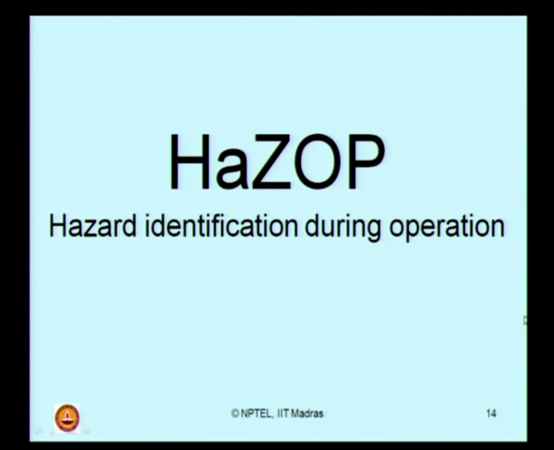We will now discuss in detail one of the described methods of hazard identification which is very commonly employed in operational industry like the petroleum industry, which we call HAZOP, expanded as hazard identification during operation, that is, hazard during operation. We will discuss this after a short break.